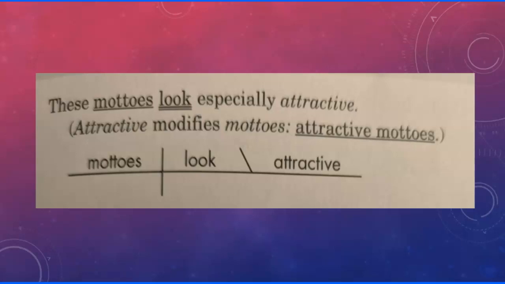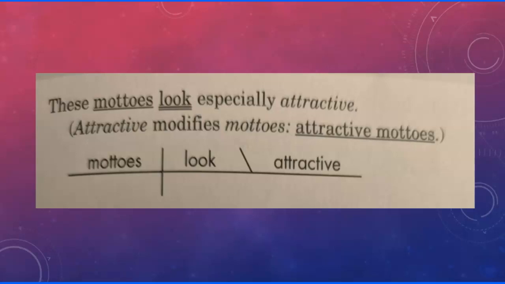These mottos look especially attractive. Now here comes one of those words that likes to mask, because you can say, well, I can see the word looks in my head, I can see that action. But in this case, the word look is taking on one of those sense words, it's just kind of coming in and doing one of the linking verb functions.